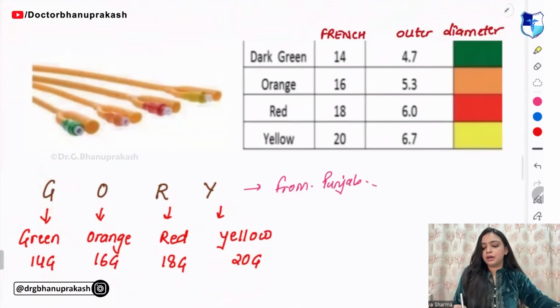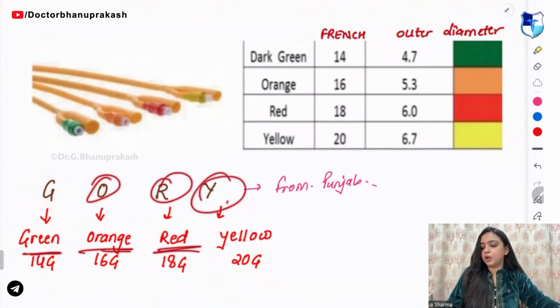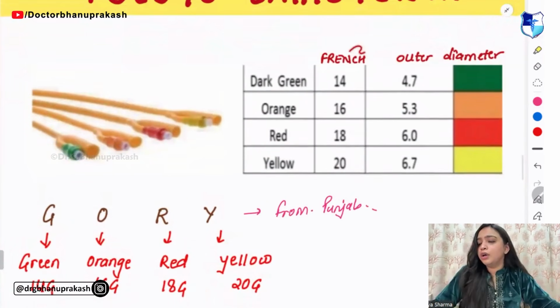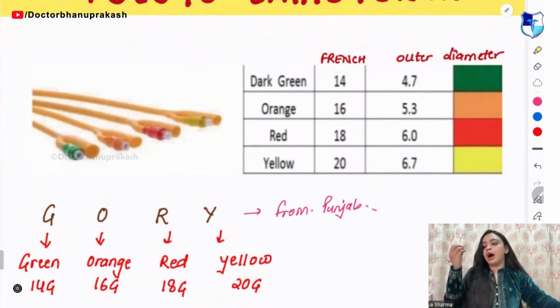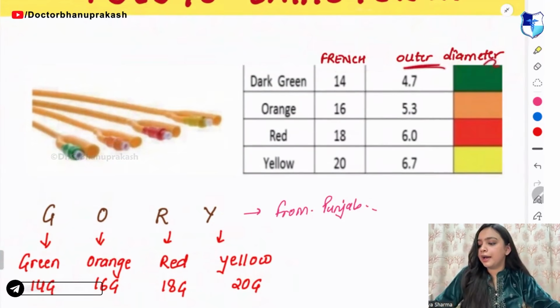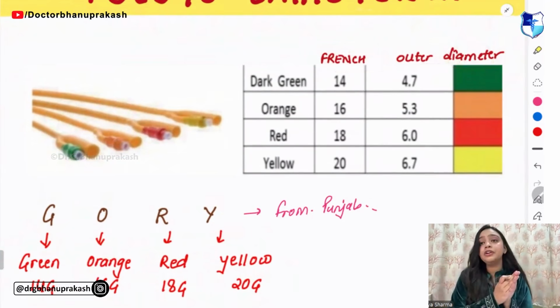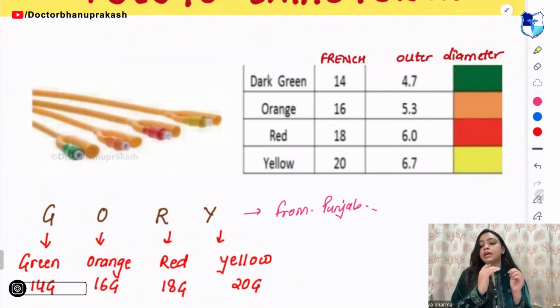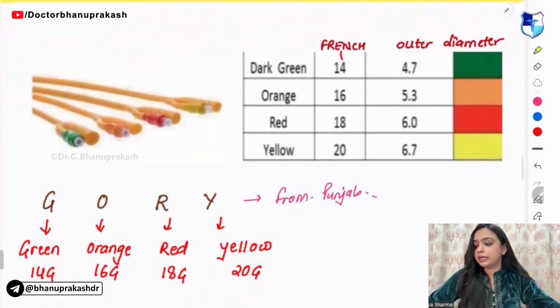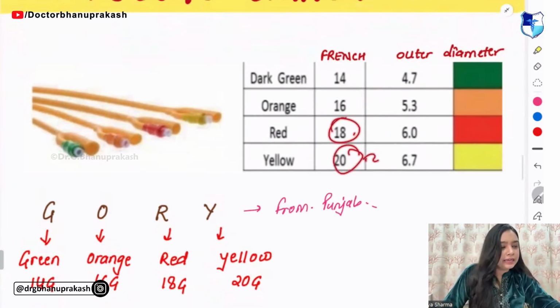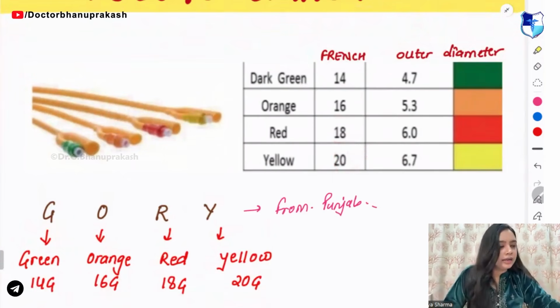G is for green, O is for orange, R is for red, and Y is for yellow. Now you have the diameters, the outer diameter and the inner diameter. The FR in it represents the diameter: the 14, 16, 18 and 20.